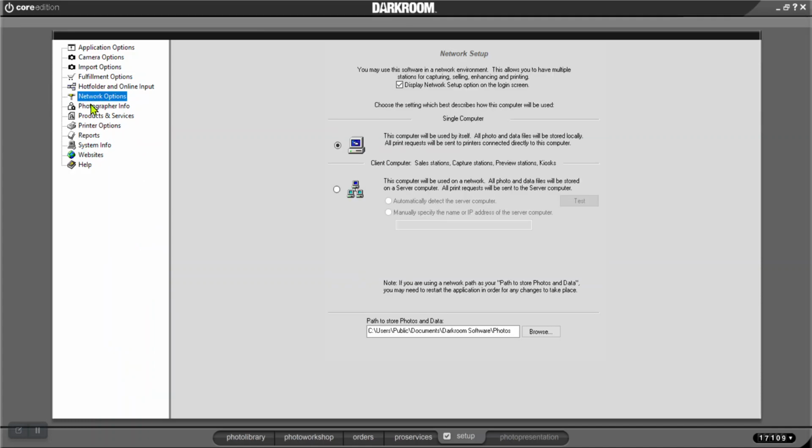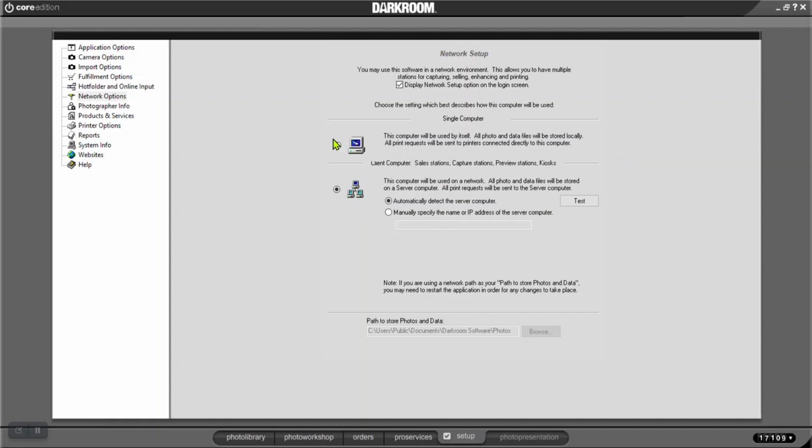This is where, if you were using this network options, if you have a version of professional, then you can use core versions as sales stations. So if I was using this computer as a sales station, I'd want to be networked to my Darkroom Professional. So I'd hit this little button here, and you walk through all of the setting up a network.